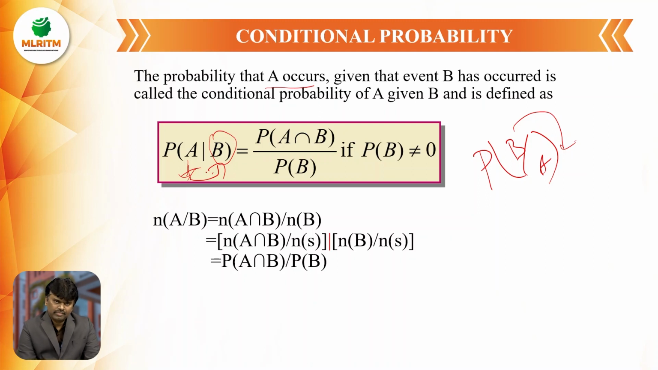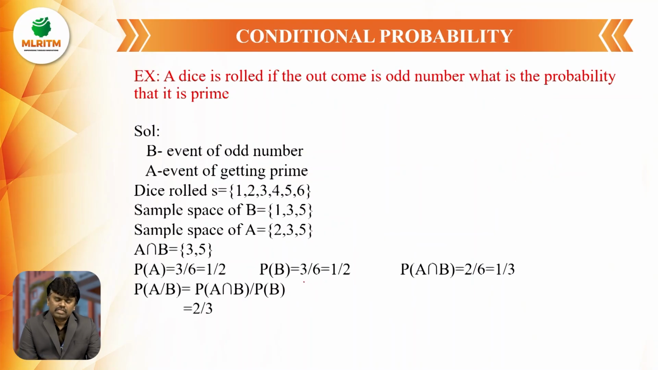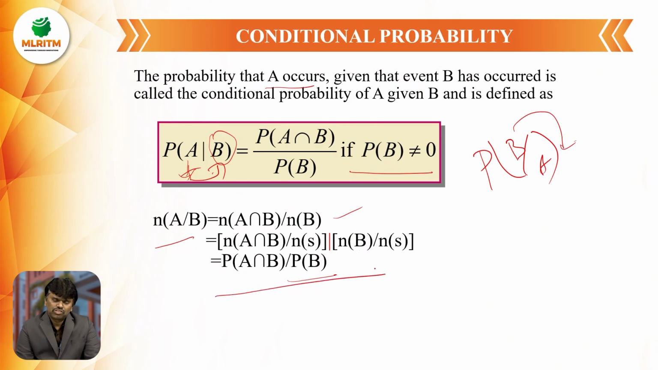P of A by B is equal to P of A intersection B by P of B, if P of B is not equal to 0. The proof of this conditional probability is based upon set theory. N of A by B is equal to N of A intersection B by N of B. Divide and multiply by N of S. N of A intersection B by N of S becomes P of A intersection B. N of B by N of S gives P of B. So that is the proof of the conditional probability.